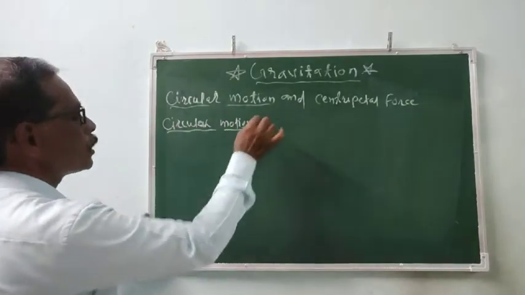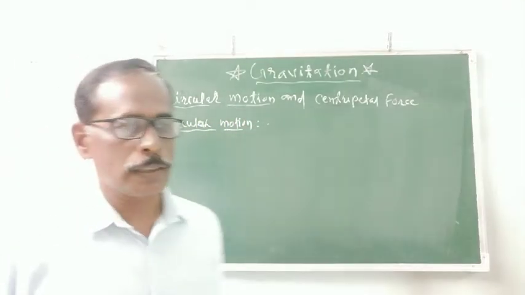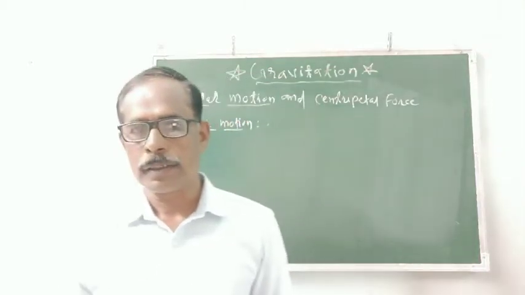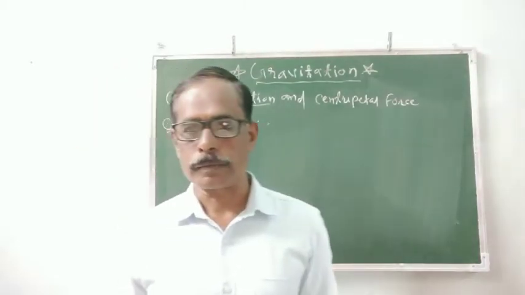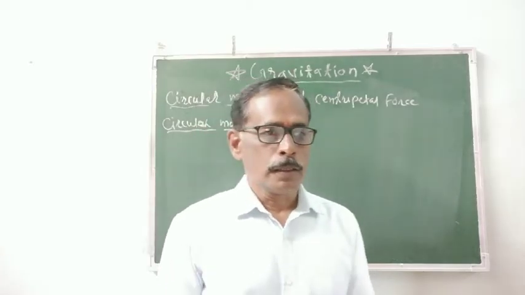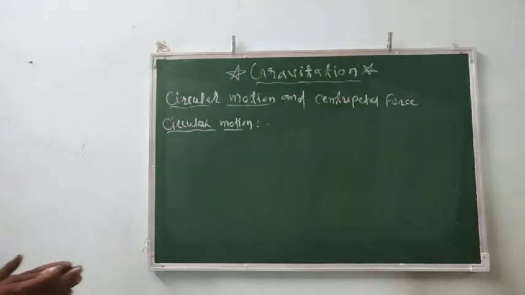The definition of circular motion is also learnt in our 9th class in the form of uniform circular motion. How can we define circular motion?